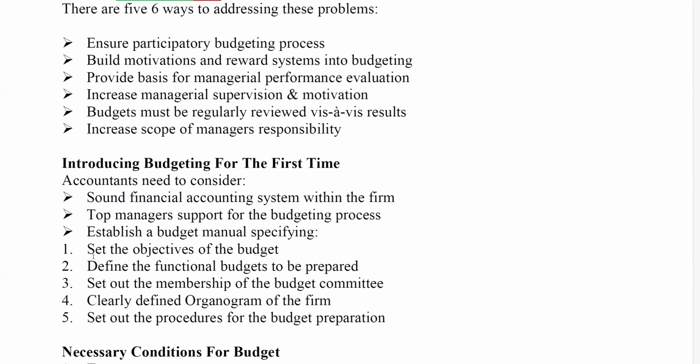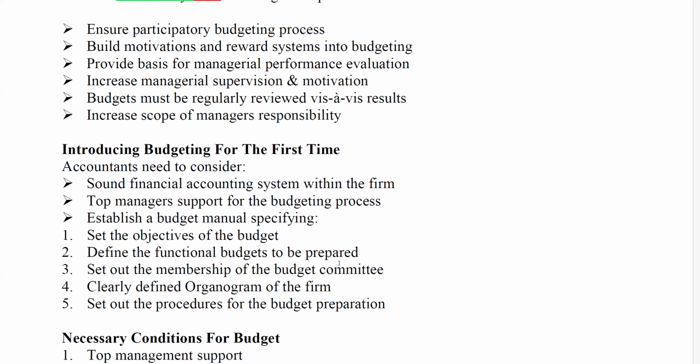Now, when you introduce a budget for the first time, the accountant needs to consider one, sound financial accounting systems within the firm. Two, that top managers have support for the budgeting process, and you need to establish a budget manual which specifies how to set the objectives of the budget, how to define the functional budgets to be prepared. You need to clearly set out the membership of the budget committee, clearly define the organogram of the firm, and set out the procedures for the budget preparation. So these are the steps you need to consider by establishing your budget model after the sound financial accounting system and management support.